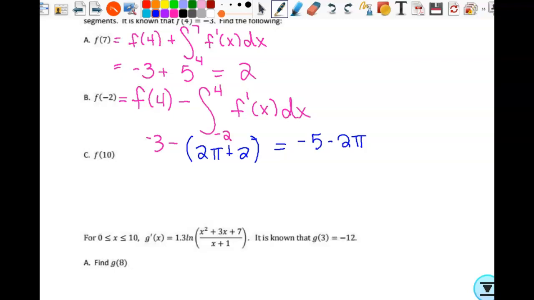So what's the area? How do you find the area of a triangle? Base times height, cut it in half. So 3 times 1 is 3, divided by 2, 3 halves. But because that area is below the x-axis, it's negative.